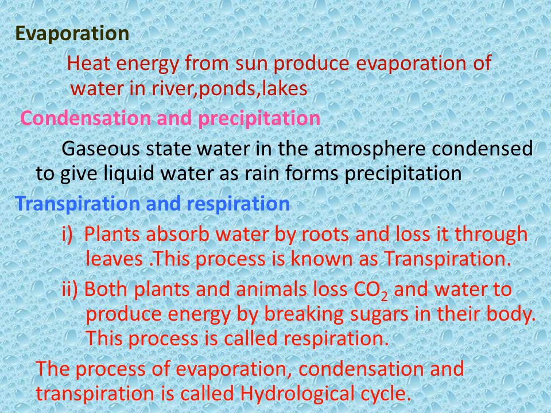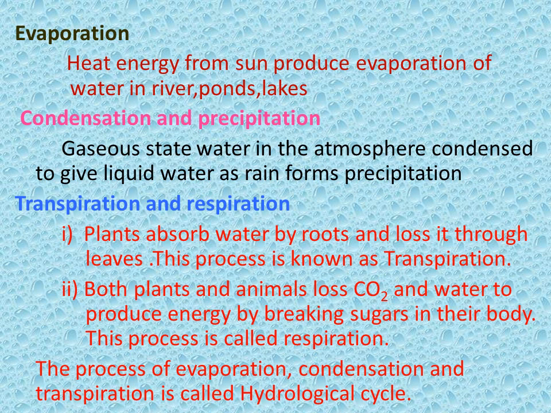Transpiration and respiration. Plants absorb water by roots and lose it through leaves. This process is known as transpiration. In the leaves, there are two small holes called stomata through which this transpiration takes place. Both plants and animals release carbon dioxide and water while producing energy by breaking down sugars in their body. This process is called respiration.